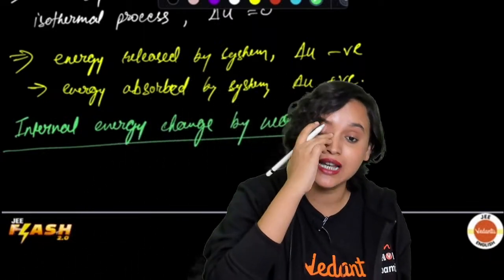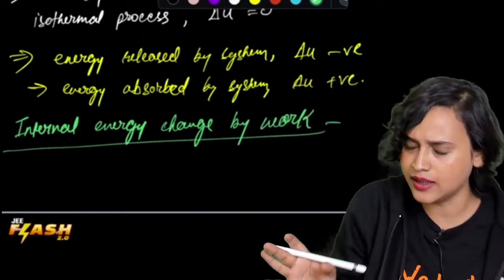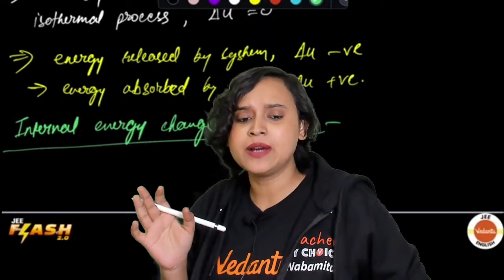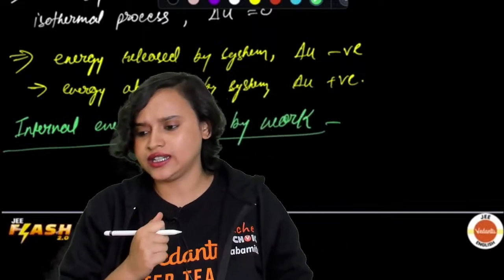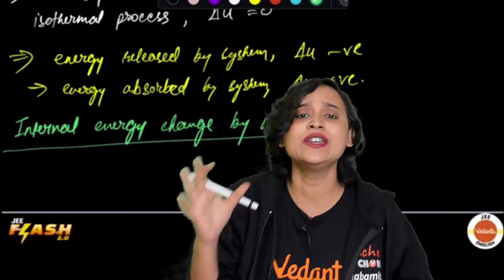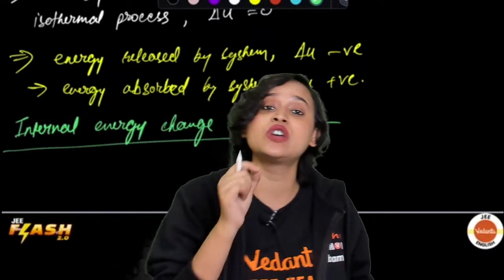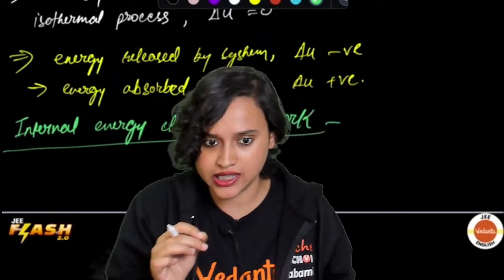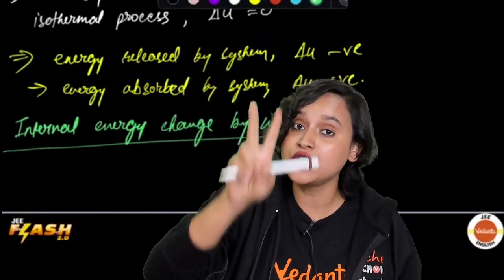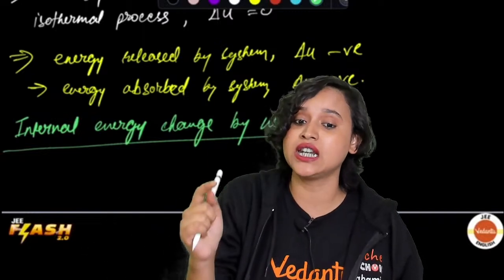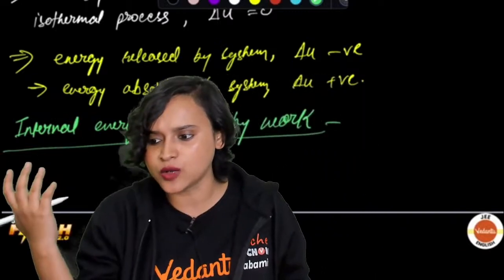If we take an adiabatic system, how can you change the internal energy? What is it that you can do? Either you can apply some electric work.